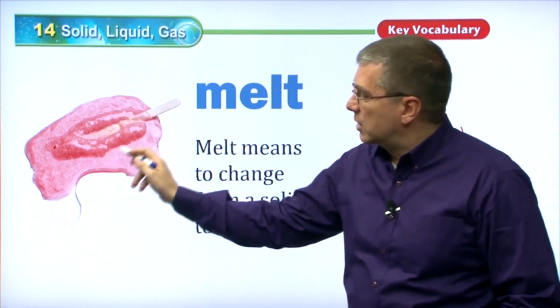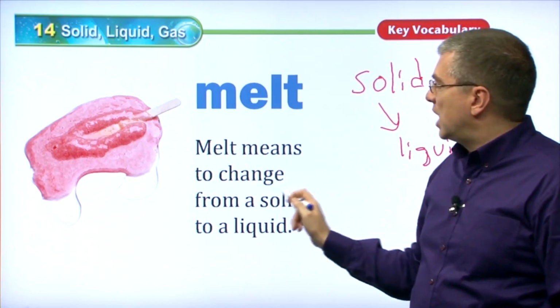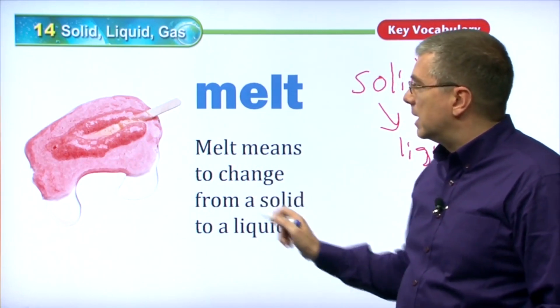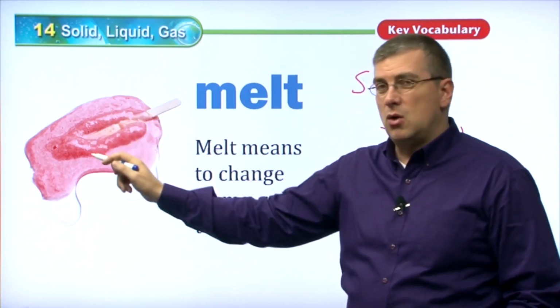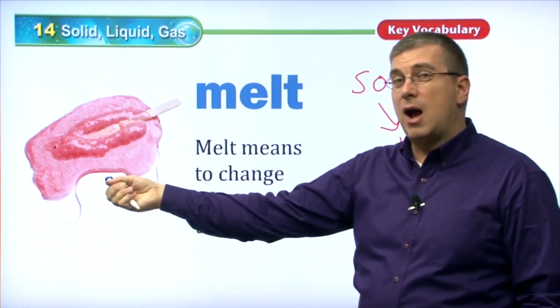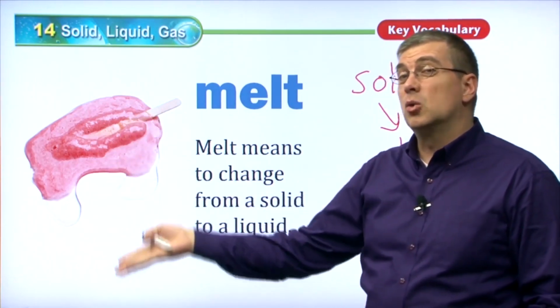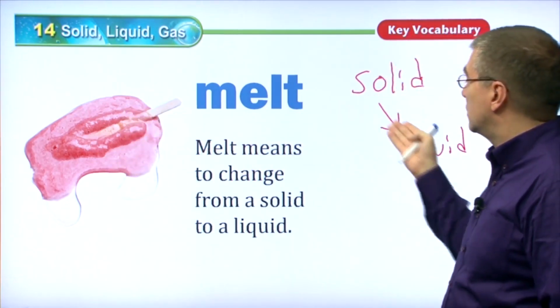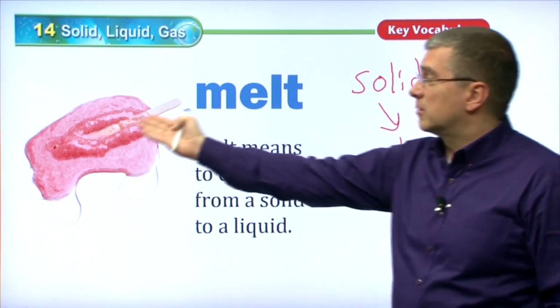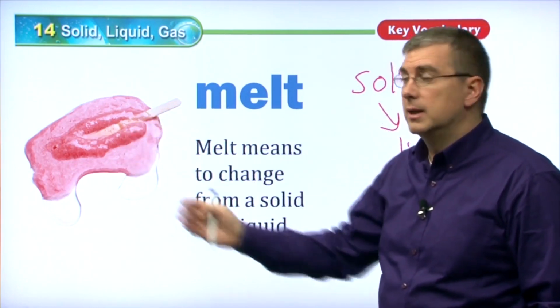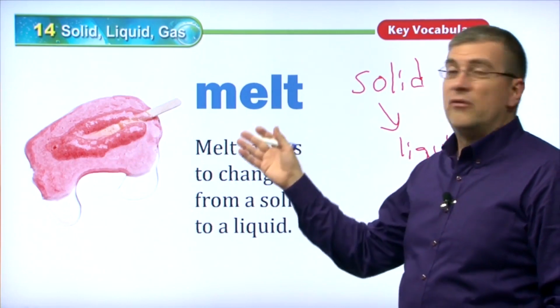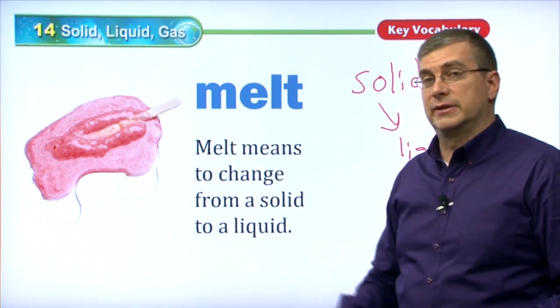This looks like an ice cream bar. Melt means to change from a solid to a liquid. An ice cream bar has to be cold. If you leave the ice cream bar out on a hot, sunny day, you're raising the temperature, and it turns into a liquid. It changes from a solid to a liquid. And that's what's going on there. So freeze and melt are opposites. Okay?